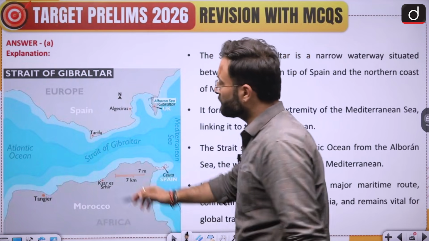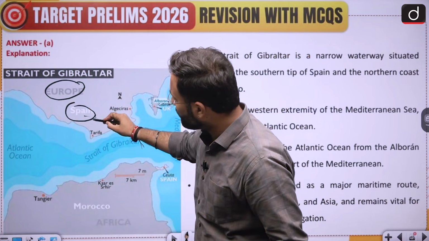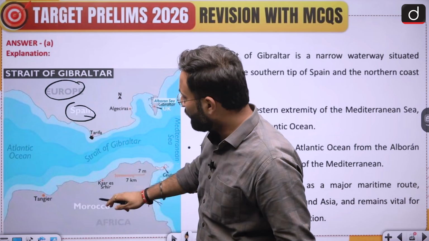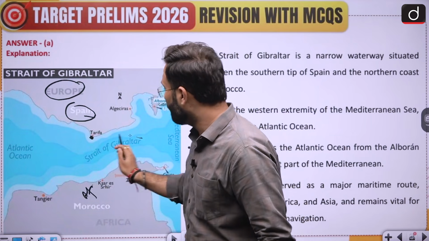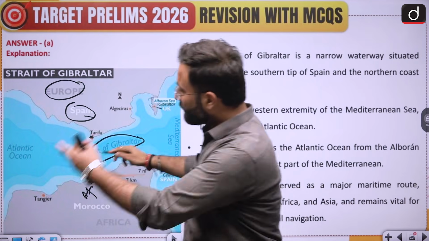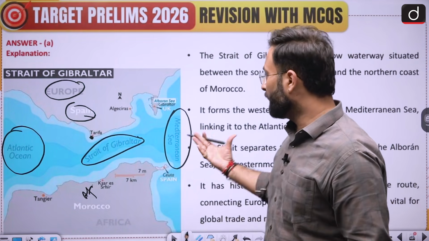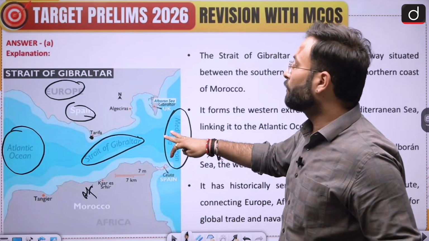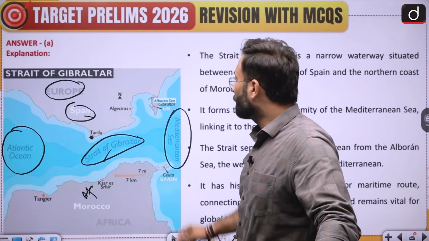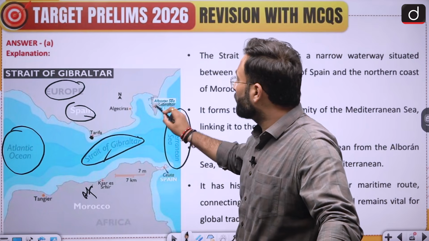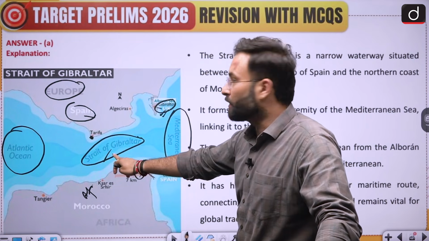Over here you can see this is Spain. This is Europe's southern part, or Spain's southern part basically, and Morocco, this is the African continent, and between these we have the Strait of Gibraltar. Here you can see this side we have the Atlantic Ocean, this side we have the Mediterranean Sea. Okay. So this is about the Strait of Gibraltar. Now why is it called the Strait of Gibraltar? Because over here Gibraltar was the area which was owned by the UK, and that is why this is called the Strait of Gibraltar.